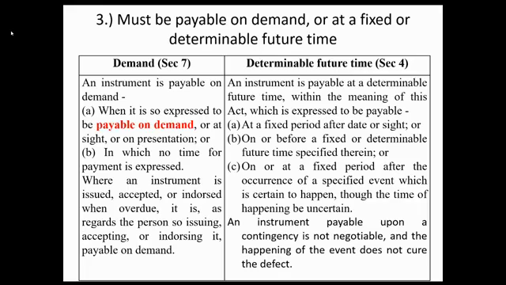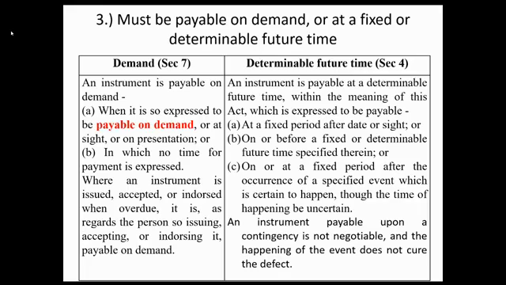And letter C, on or a fixed period after the occurrence of a specified event which is certain to happen, though the time of happening be uncertain. Example, I promise to pay to the order of X 100,000 pesos 30 days after the death of Z. Signed M. Kaya lumalabas magmamature siya 30 days after the death of Z. Kaya pag namatay si Z, mag-plus ka ng 30 days, that would be the maturity date.